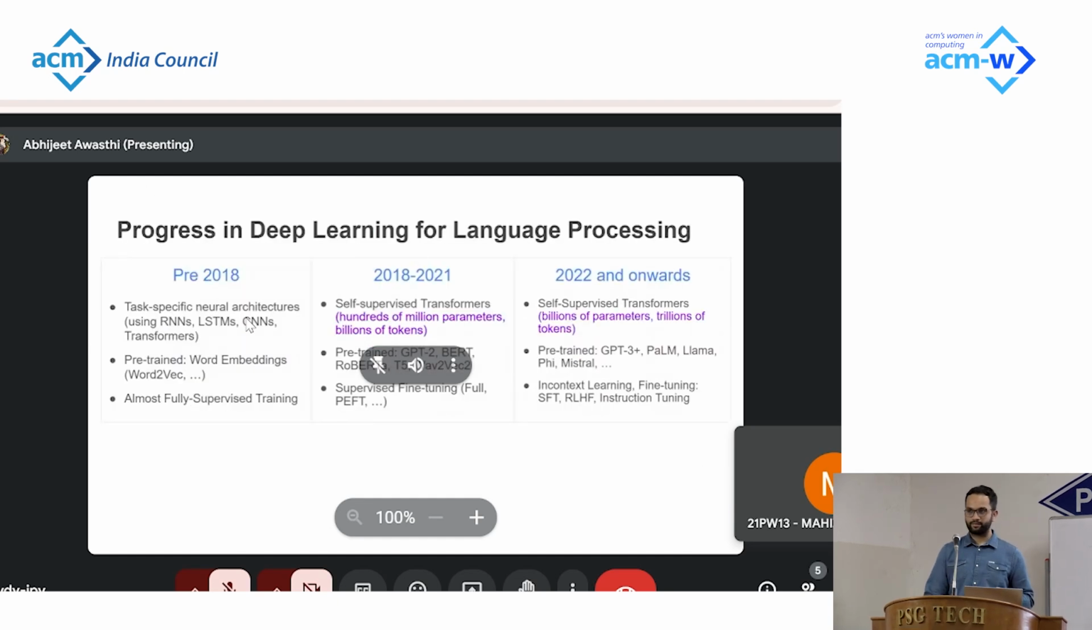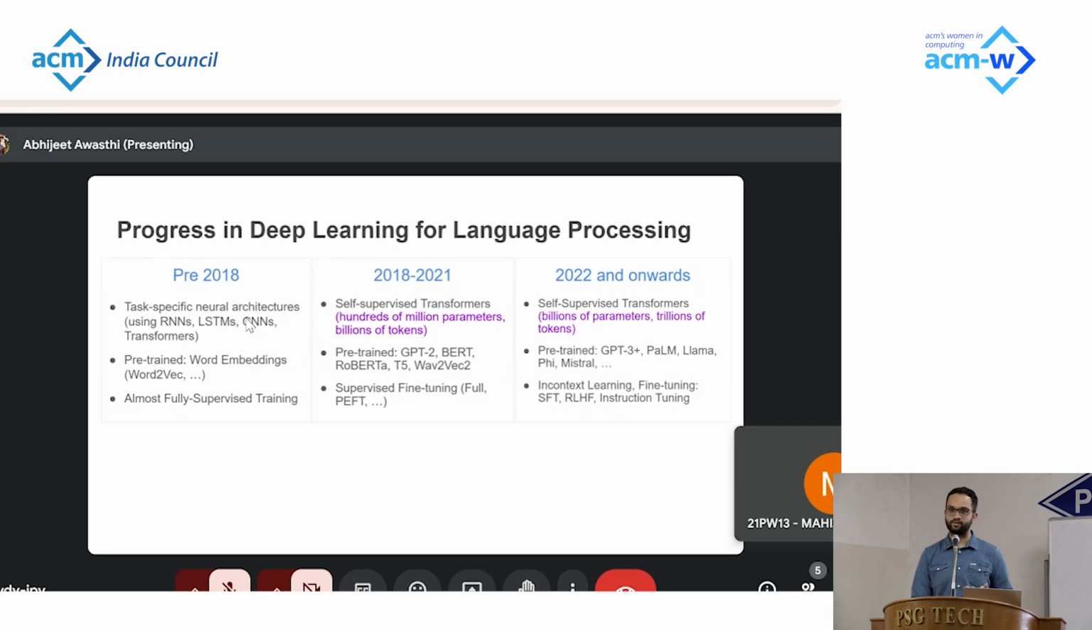So I started my PhD at IIT Bombay roughly around the time when BERT, a self-supervised learning model from Google, was introduced. And since then, there has been a dazzling progress in the field of machine learning and natural language processing. Thanks to large-scale self-supervised pre-training, we have gone from transformer models containing millions of parameters trained on billions of tokens to transformer models containing billions of parameters and trained on trillions of tokens.